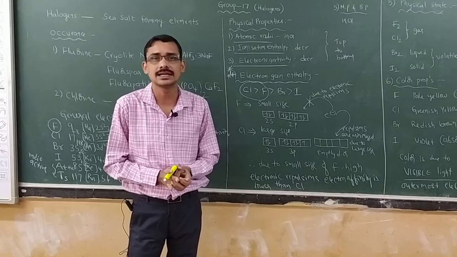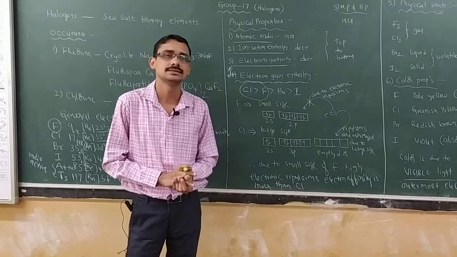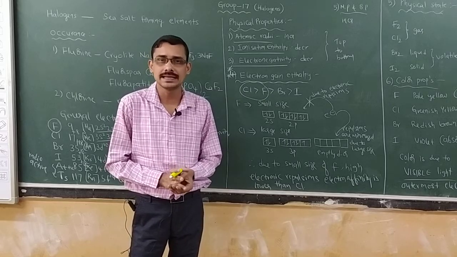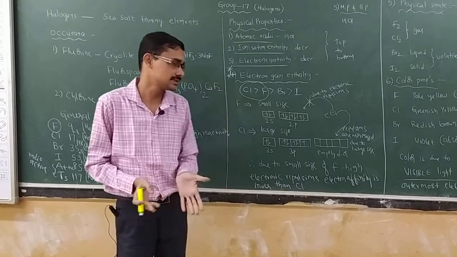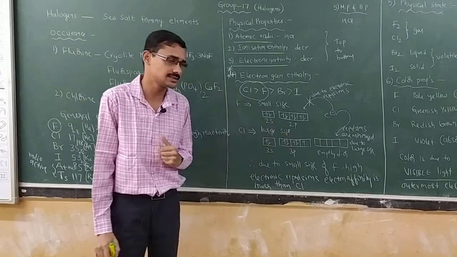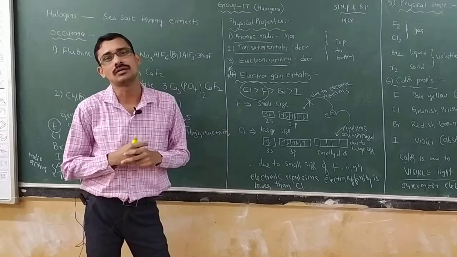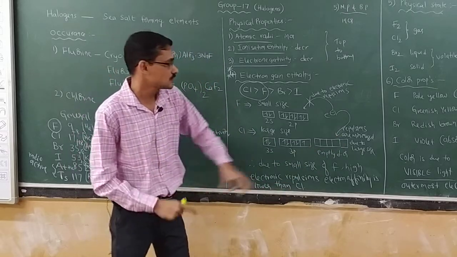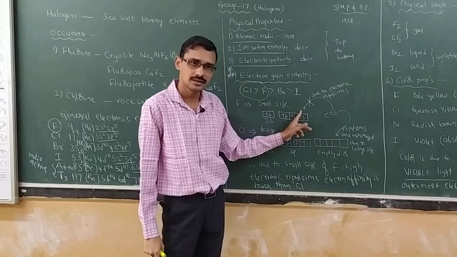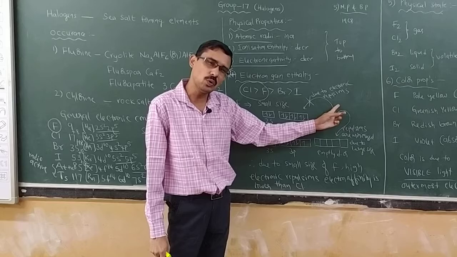small size, when electrons enter, it gets electronic repulsions. Due to electronic repulsions, its electron gain enthalpy is less. We will take an example like this. You take fluorine, 2s 2p orbital, small size. Now, what is electron gain enthalpy? Adding an electron to a gaseous neutral atom. So when this electron is added here, because of small size, electronic repulsions are generated more and more.